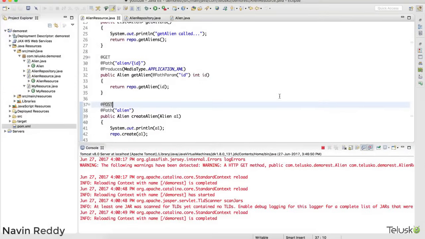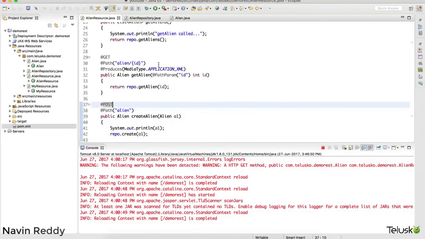Now let's see, how do we return a JSON format? Because till this point we have returned XML format, right? And we were happy with it, but then most of the people nowadays are using JSON. So how do you return a JSON value? Now you might be thinking we have to do lots of stuff. Not exactly. We don't have to do much about this.